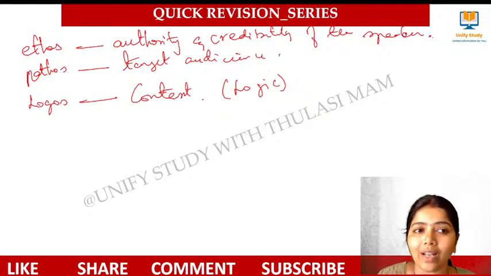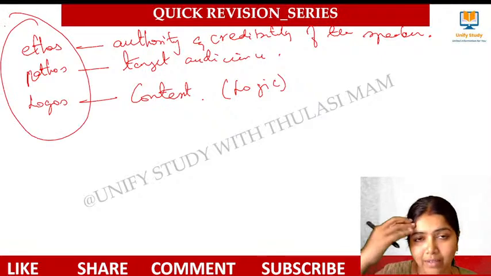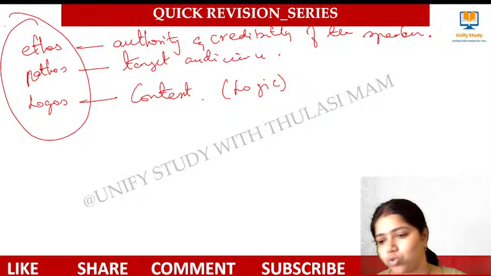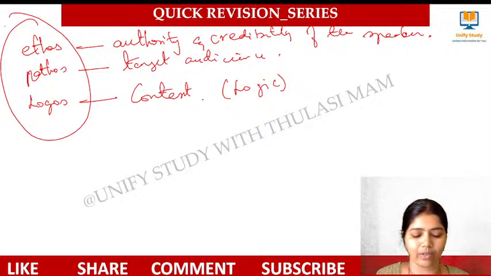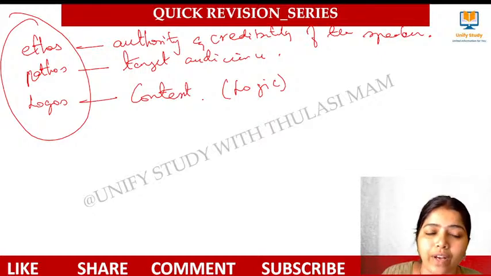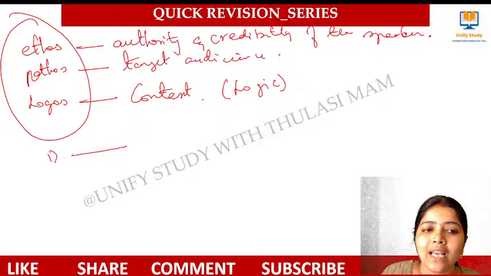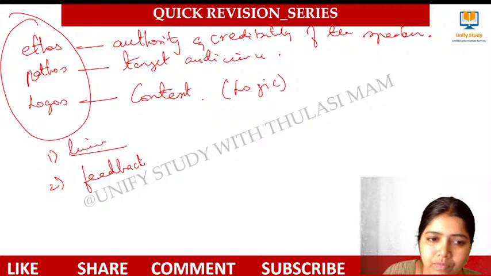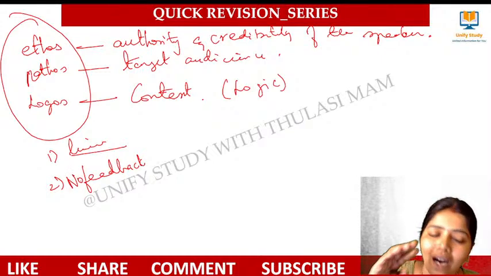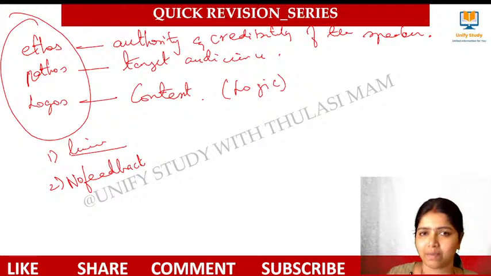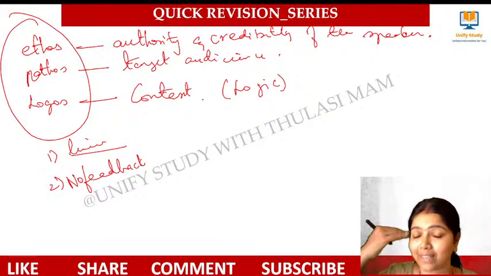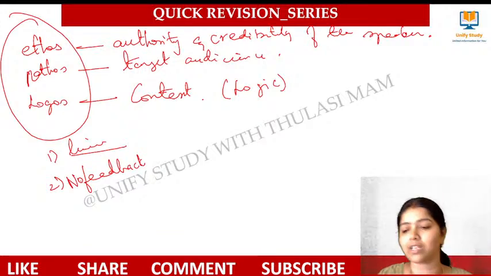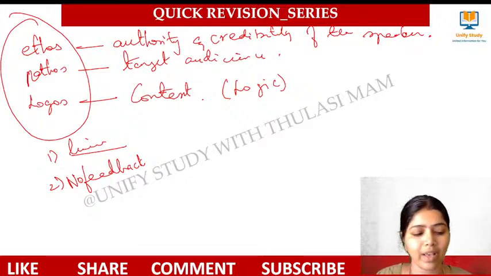So whenever I do a political meeting, people will have these three things in mind: the speaker who speaks, the audience, and the logic. It's called ethos, pathos, and logos. And what are the major features of the Aristotle model? It is a linear model, and it does not have any kind of feedback. Why? Because the speaker is speaking, the audience are listening, and an effect is created in their mind. That is a major component of the Aristotle model. Clear?